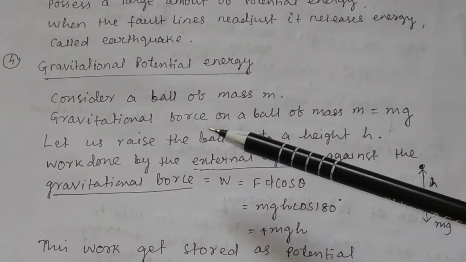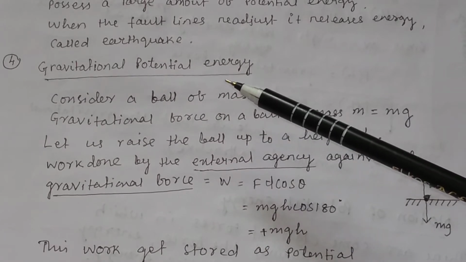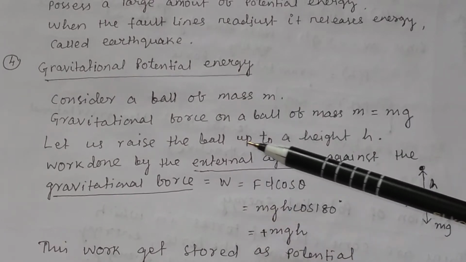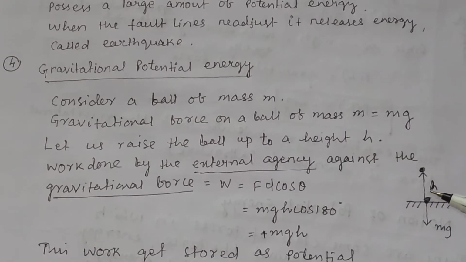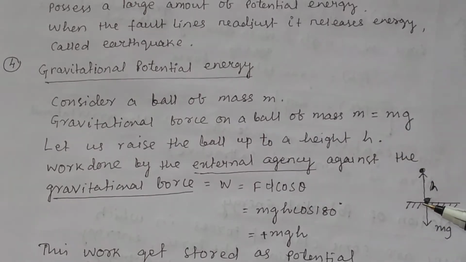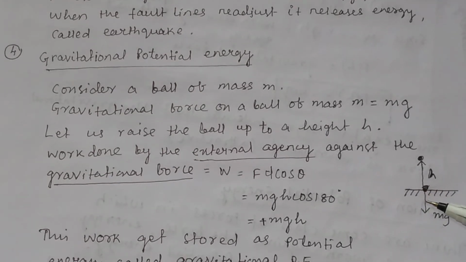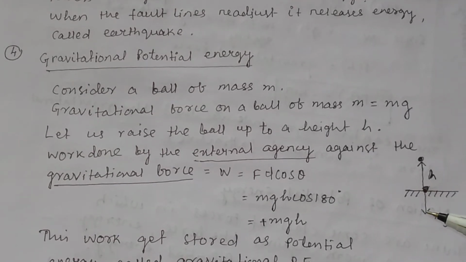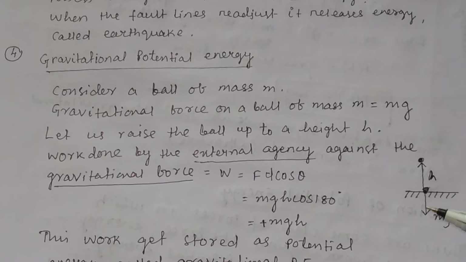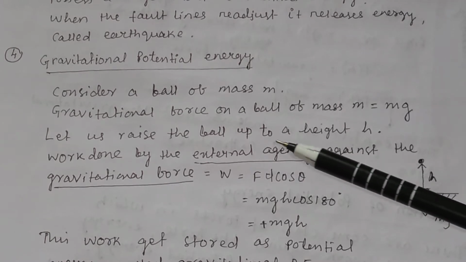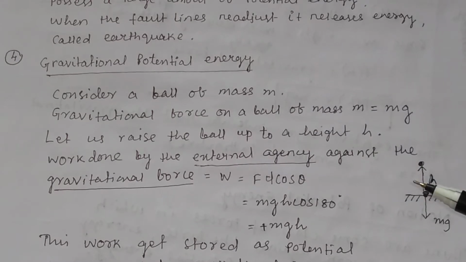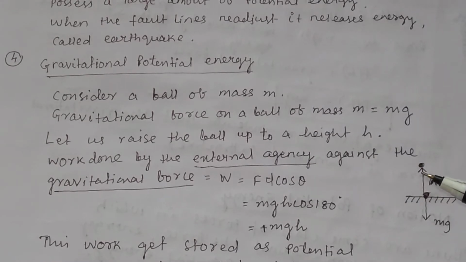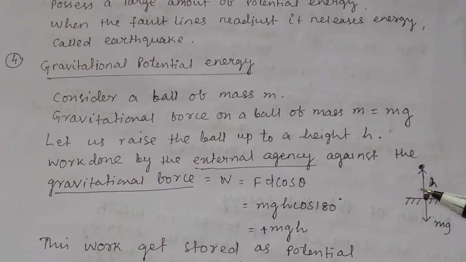The next example of potential energy is gravitational potential energy. Suppose you have a ball of mass m. This is a ball of mass m, and the gravitational force on the ball is equal to mg, and it is downward in this direction. So let us raise the ball up to a height h. Suppose you raise the ball up to this height. This height is equal to h.